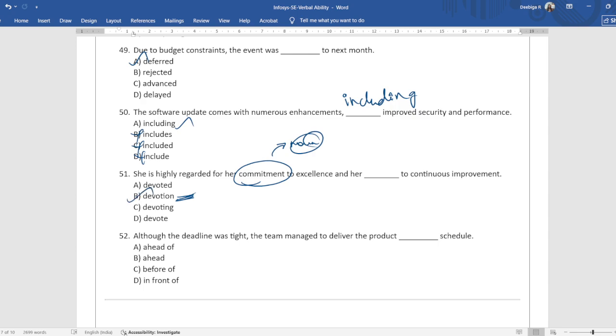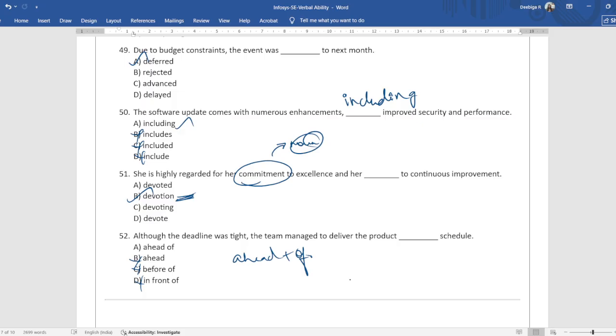Although the deadline was tight, the team managed to deliver the product ahead of, ahead, before of, in front of. The answer is ahead of. Ahead and of always come together. Ahead doesn't come alone. Before comes alone. Before of is not a word. In front of is usually used for object placement. So the correct answer is ahead of.